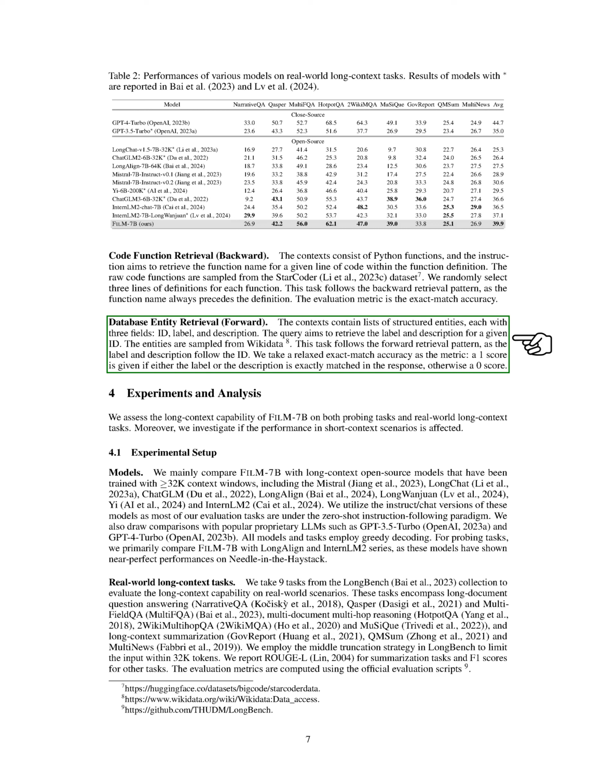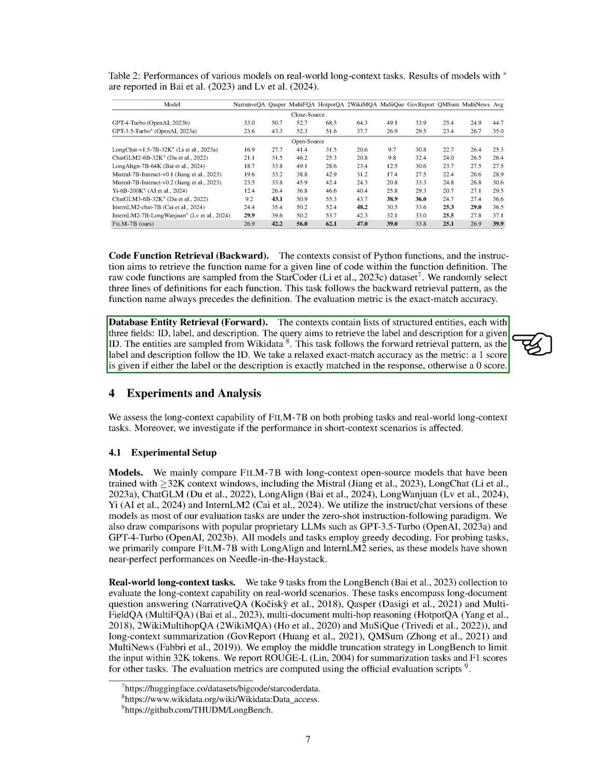For database entity retrieval, forward, the contexts contain lists of structured entities with ID, label, and description fields. The query aims to retrieve the label and description for a given ID. The entities are sampled from Wikidata. This task follows the forward retrieval pattern, where the label and description follow the ID. The evaluation metric used is a relaxed exact match accuracy, where a score of 1 is given if either the label or description is exactly matched in the response.